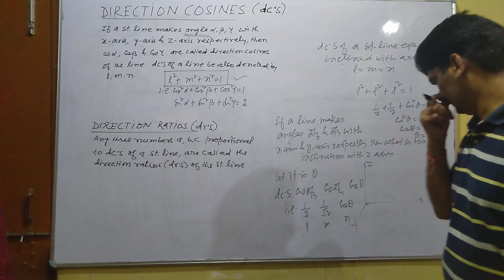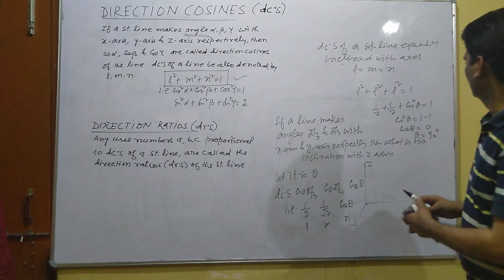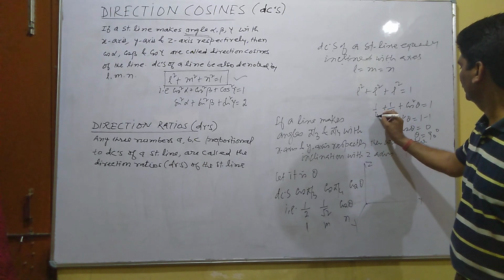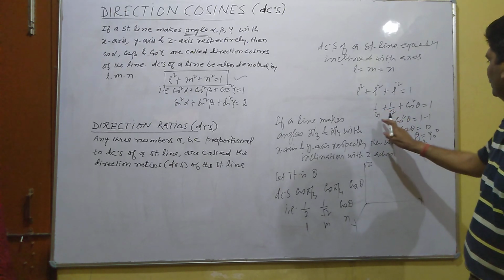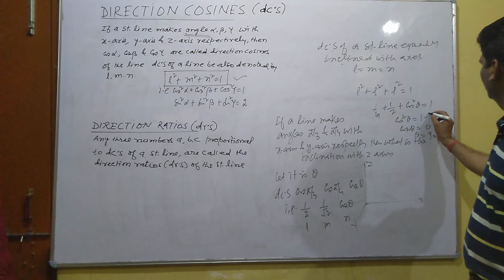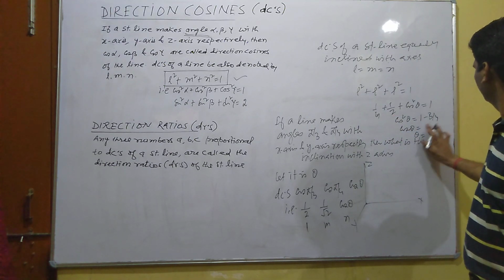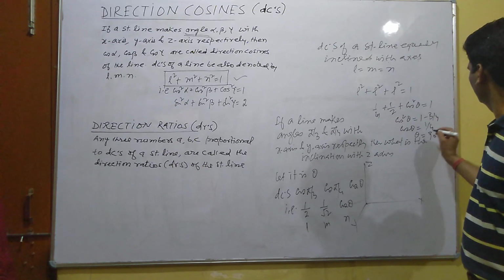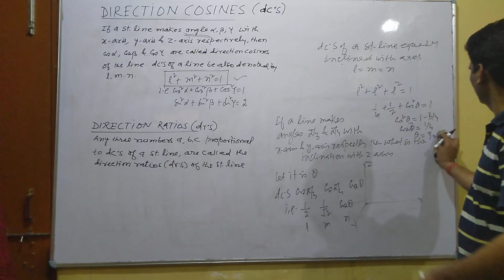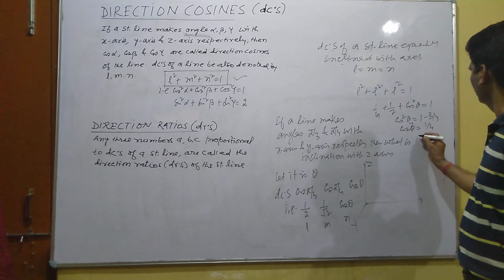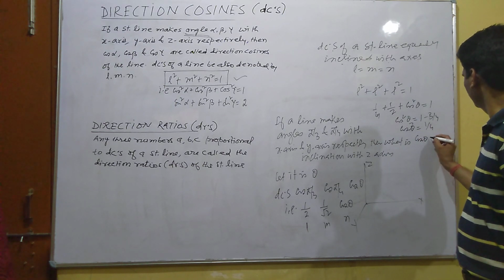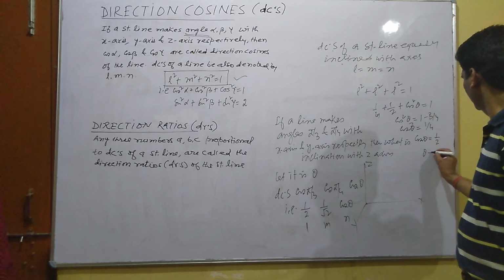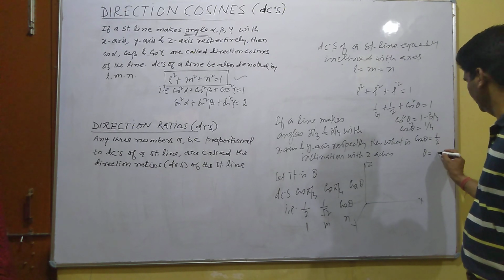Sorry, it is 1 by 2, so this is 1 by 4 and 1 by 2, so 3 by 4 and 3 by 4, so it is 1 by 4, cos square theta, and then cos theta equal to, if we take the positive side, 1 by 2, and theta equal to again pi by 3.